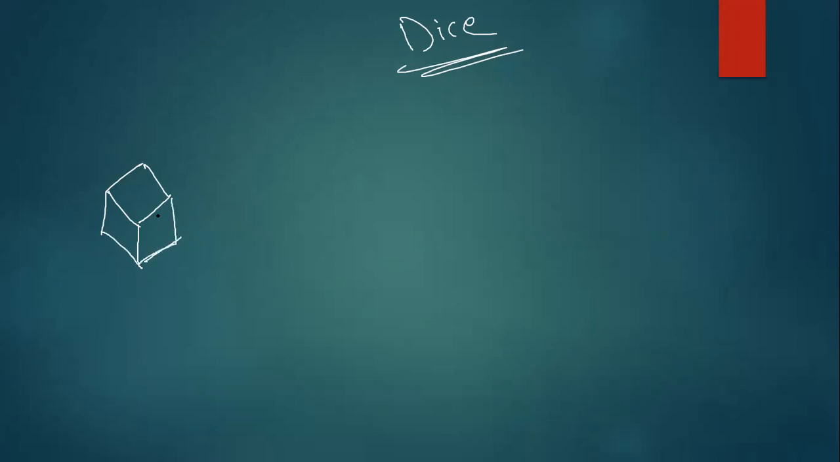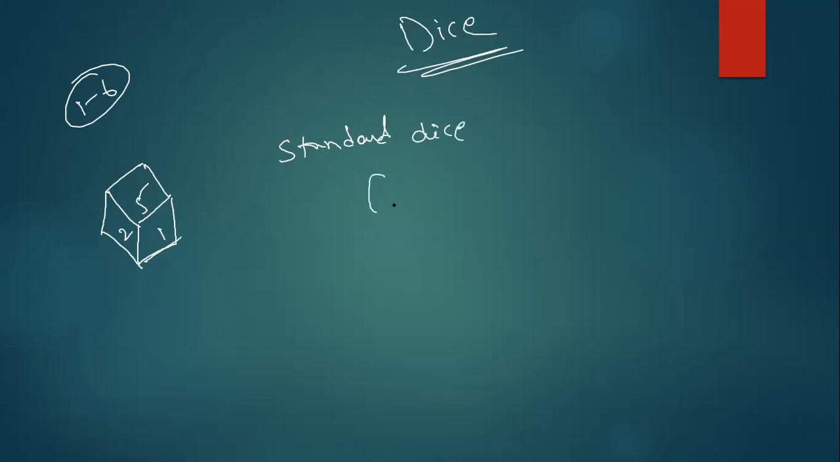Okay, assume this as a dice. Each side will have one number from 1 to 6. Generally there will be two types of dice. First will be the standard dice. Standard dice means whenever you add opposite sides, you will always get 7. For example, a standard dice will be like this.